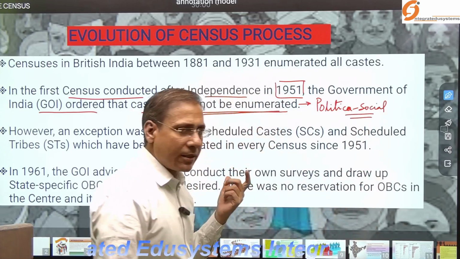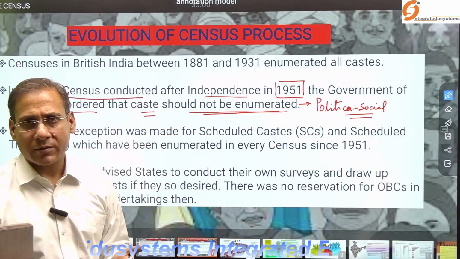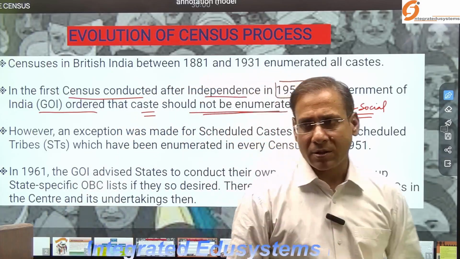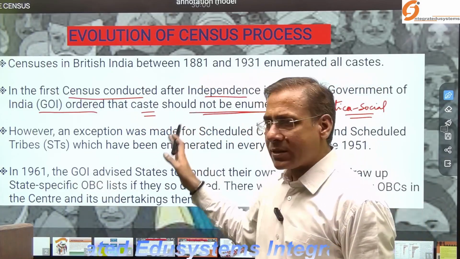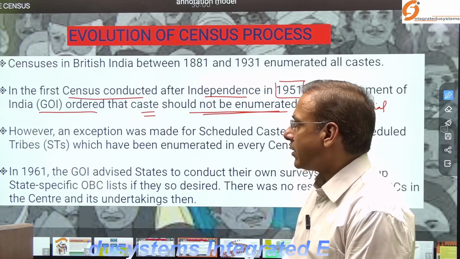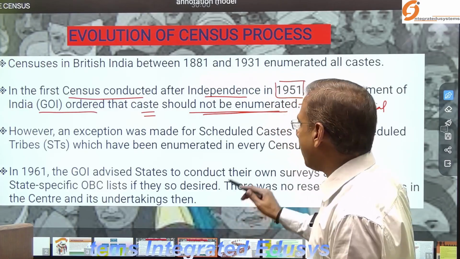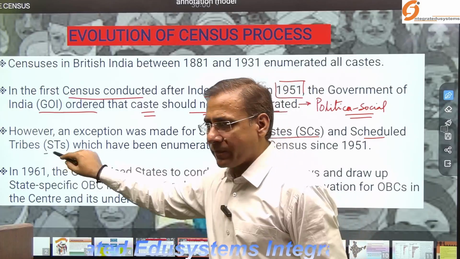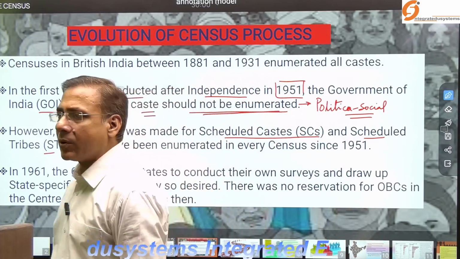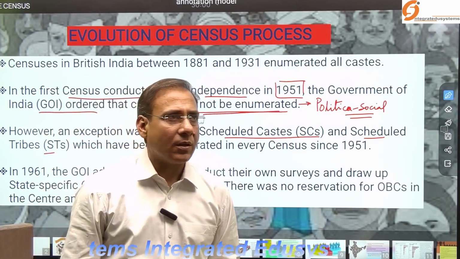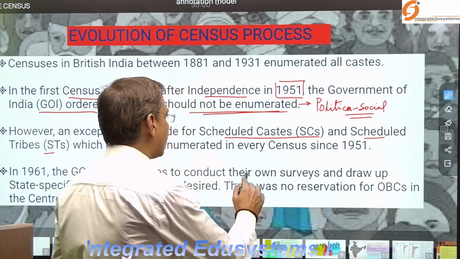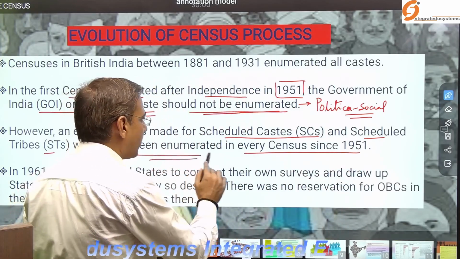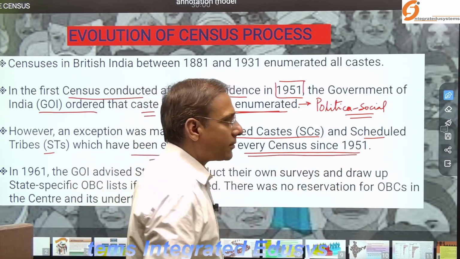That's why the government decided to restrain from it, and ordered not to enumerate caste in 1951. And since then, it has not been enumerated. However, an exception was made for the scheduled castes and scheduled tribes. They have been enumerated since 1951.